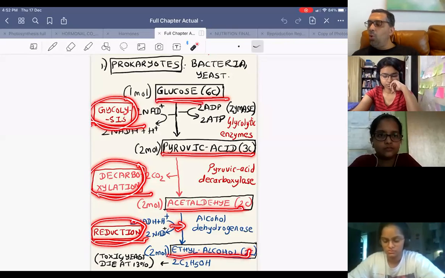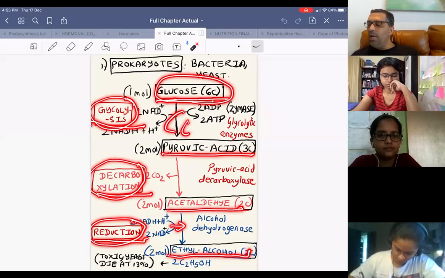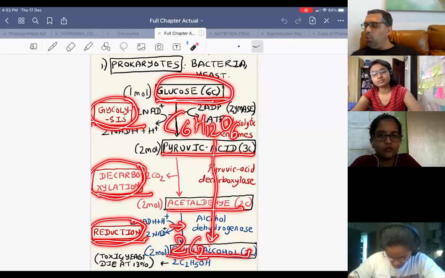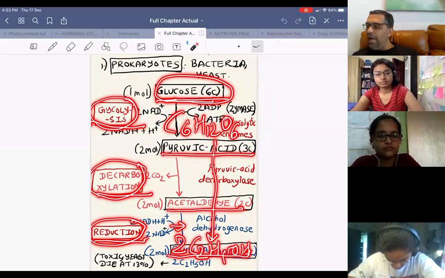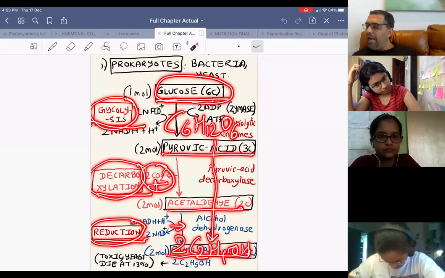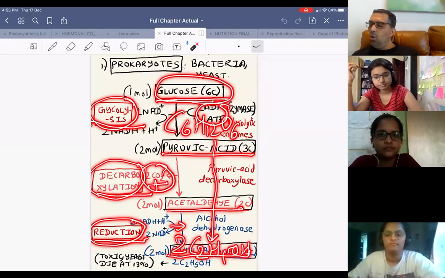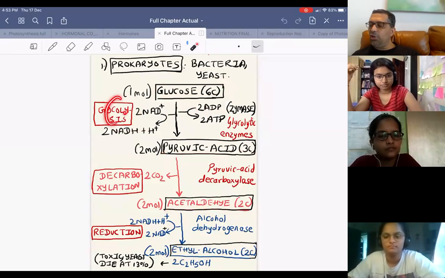So what has glucose formed? C6H12O6 has formed two molecules of C2H5OH, plus 2 CO2, plus only 2 ATP. So what is anaerobic respiration?